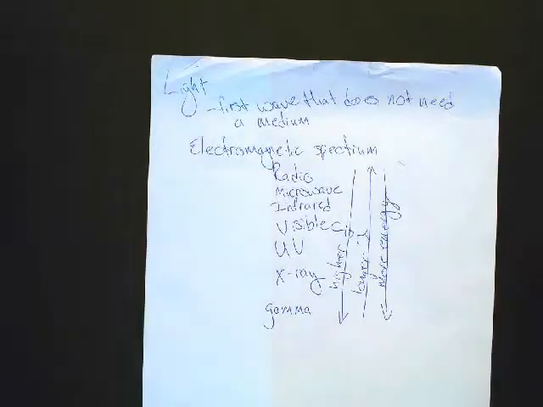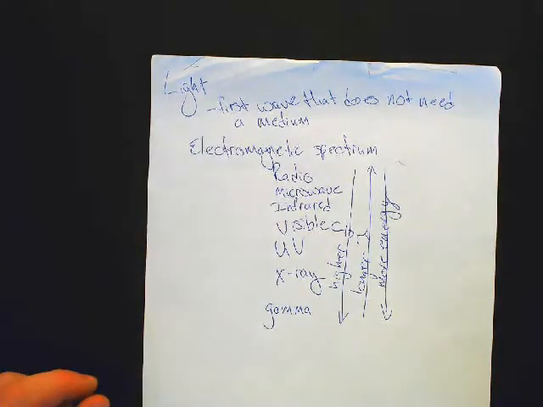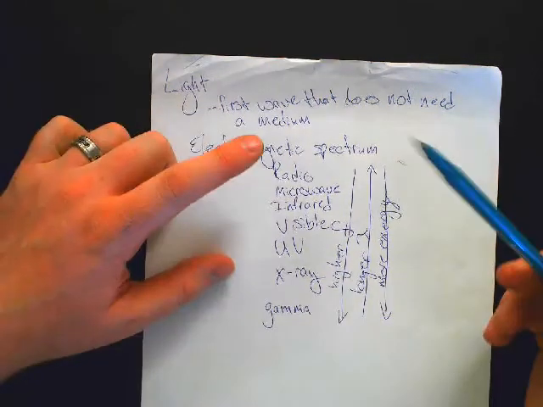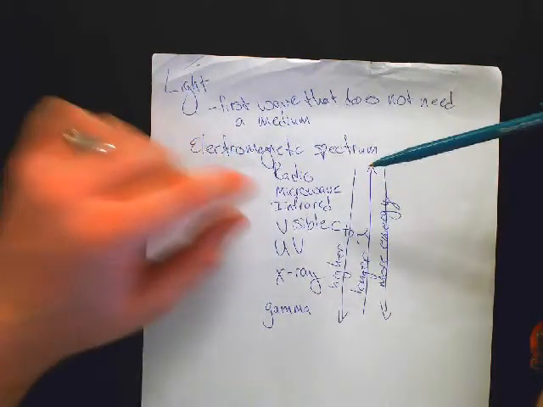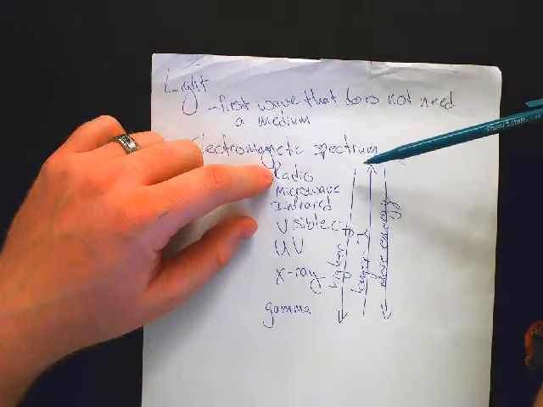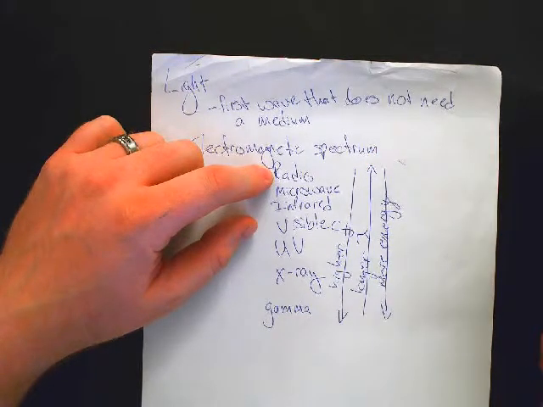Okay, we could take a look at an equation that tells you exactly how much energy they have based on their frequency, but we don't have to, so we're not going to. Okay, so we're going to go through these real quick and just pick out some examples of what they're used for. Radio waves, what are they? Yeah, radio. What else?